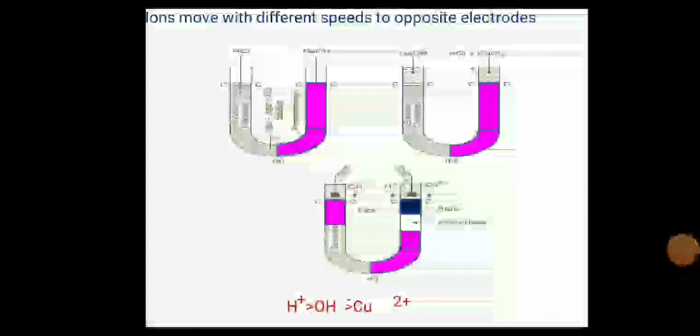The ions move with different speeds to the opposite electrodes. H plus is greater than OH minus, and this is copper, Cu 2 plus. Diagrammatically, these are the two specific electrodes. Next is the theoretical device of the Hittorf's rule.